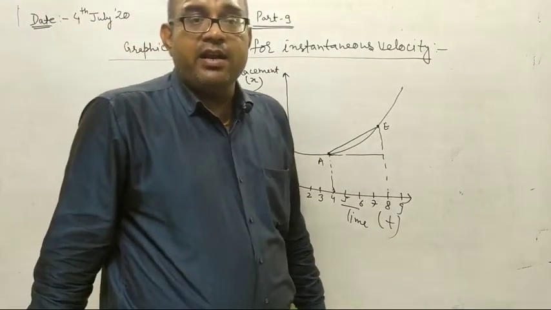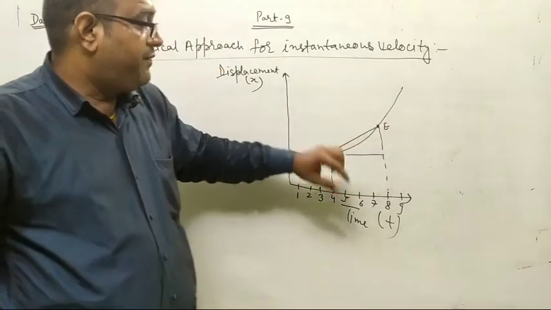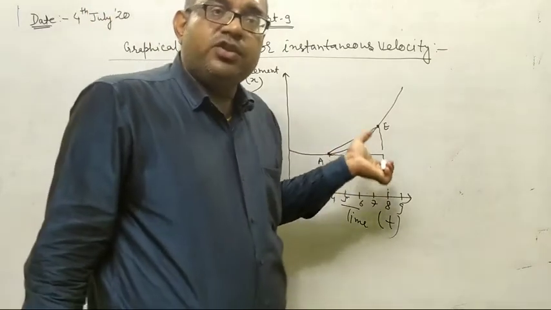From this delta x and delta t we can calculate the average velocity.